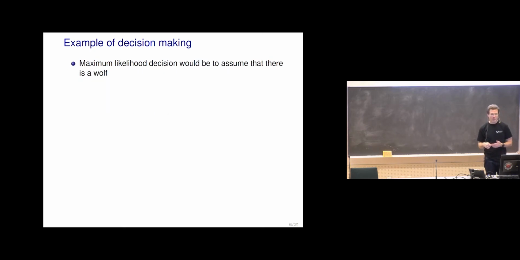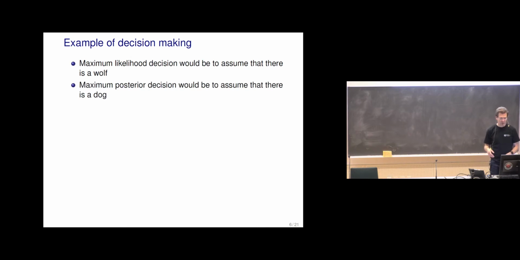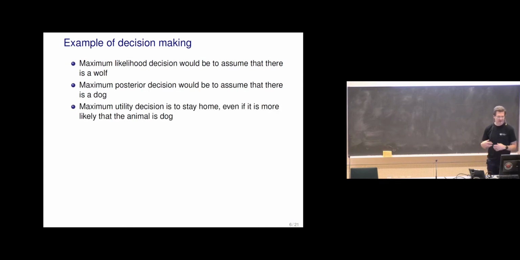So different conclusions on what decision to make. Maximum likelihood decision would be to assume that there is a wolf. Maximum posterior decision would be to assume that there's a dog. But then, if we take into account also the utilities, then Helen decides to stay home. It is more likely that the animal is a dog, but there's a small probability for this big cost.